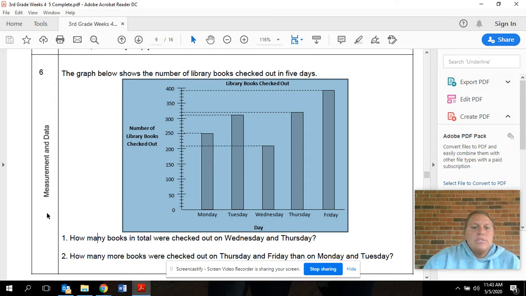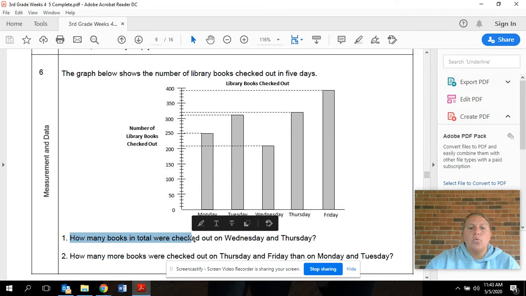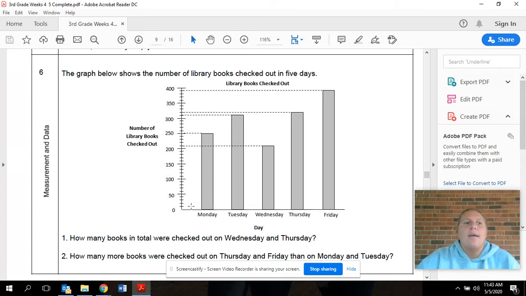All right. So now that we've analyzed our graph and we see what type of information is listed in this graph, we can now move into our questions. So if we look at question 1, it says, how many books in total were checked out on Wednesday and Thursday? So we can look right here, and I don't know if you guys remember from my previous teachings, a strategy called the HOS strategy, HOS. And when I teach that strategy, I teach the kids to visualize what they see is happening in the story, okay, or the question, I'm sorry.